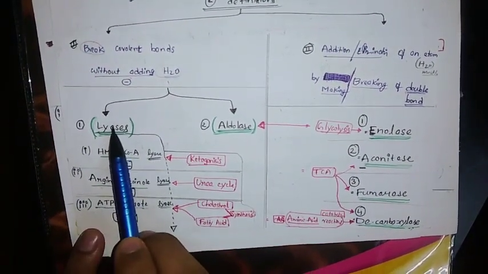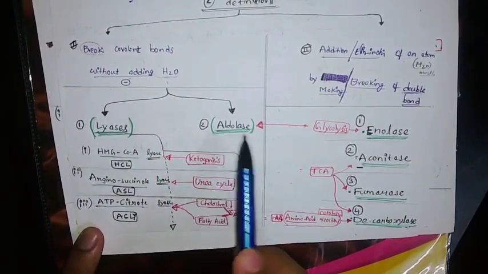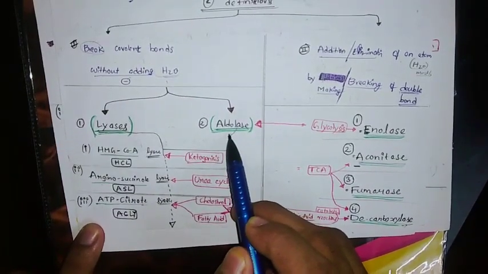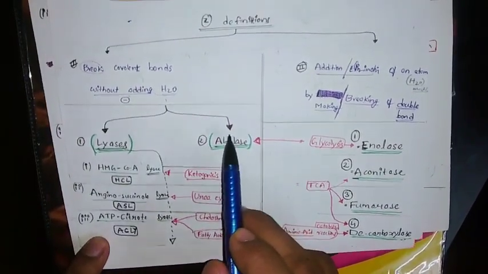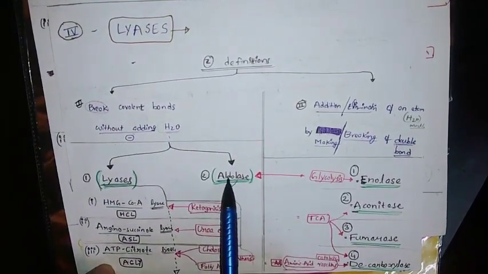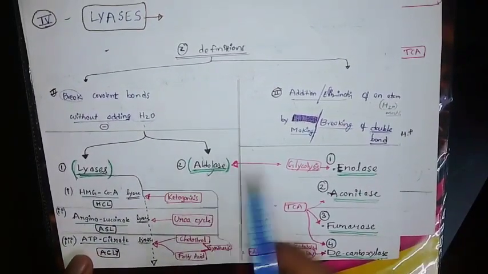And the other is aldolase. In the name aldolase we cannot tell that it is a lyase, but you should remember this. I am keeping a tick mark. Remember that aldolase comes under lyase. I will explain the reaction again, why it comes under lyase. You need not memorize anything in biochemistry. Everything is concept.